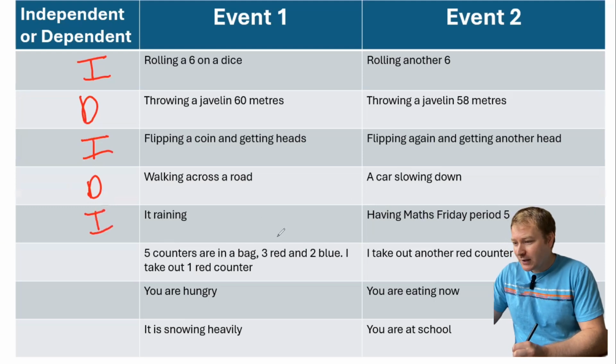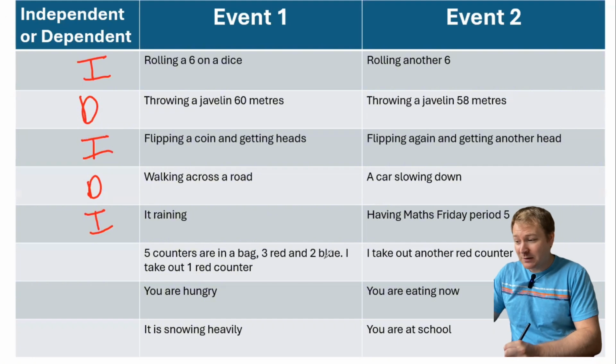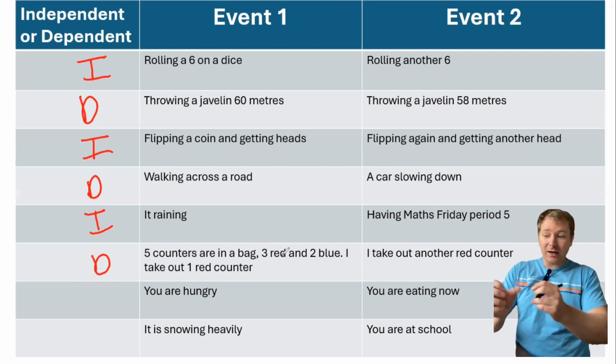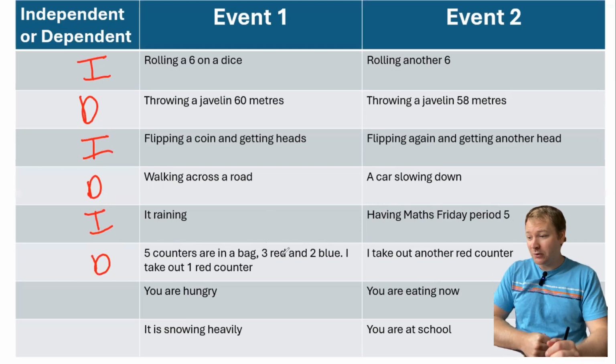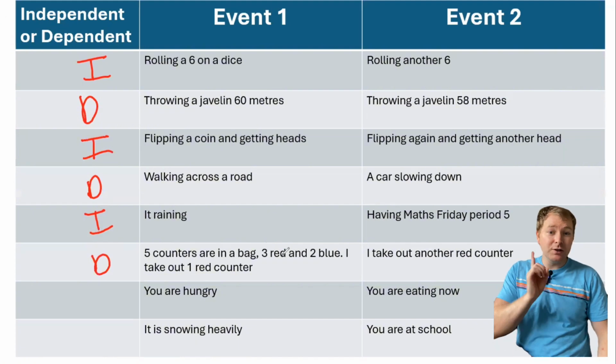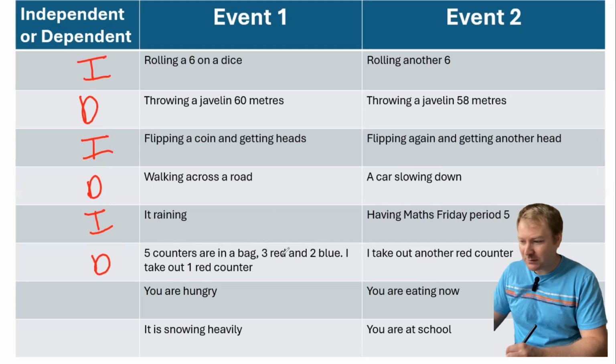Next one, there are 5 counters in a bag, 3 are red, 2 are blue. That was the example we did on the previous page, which was dependent, wasn't it? So let's just go over that one more time. We've got 3 red counters and 2 blue counters in a bag, and I take out a red. There's now only 2 red left in the bag. So the probability has changed, hasn't it? So that's why it would be dependent.